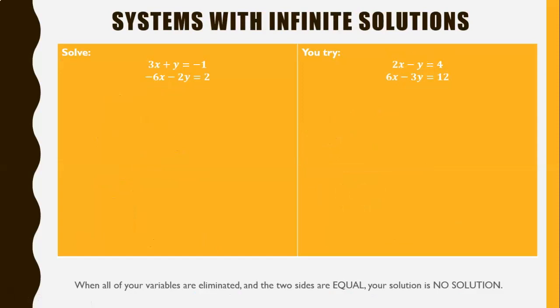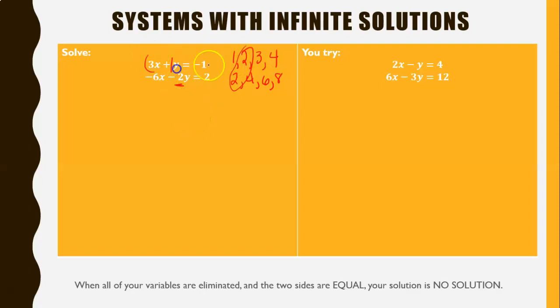Now let's look at some that have infinite solutions. I'm going to do the one on the left, you're going to do the one on the right. This time both of my equations are written in standard form, so I'm going to use elimination. I don't have any numbers that are already opposite coefficients, but I noticed that it would be pretty easy for me to find a common multiple for 1 and 2. If I list my multiples of 1: 1, 2, 3, 4. Multiples of 2: 2, 4, 6, 8, and so on. A common multiple is 2.